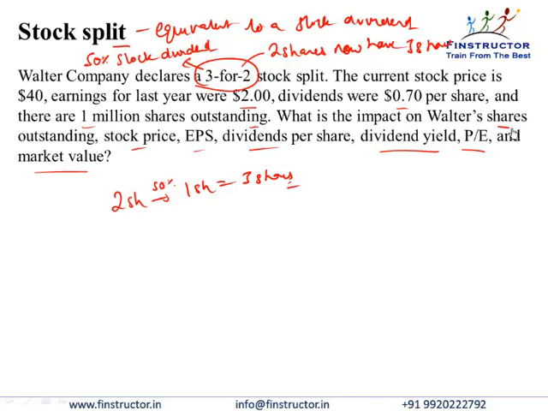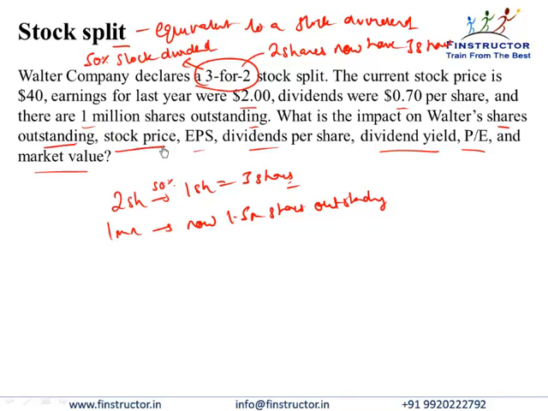So shares outstanding will go up by 50%, as for every 2 shares, there are now 3 shares. So if earlier 1 million were outstanding, now there will be 1.5 million shares outstanding. That solves the first part of the question.